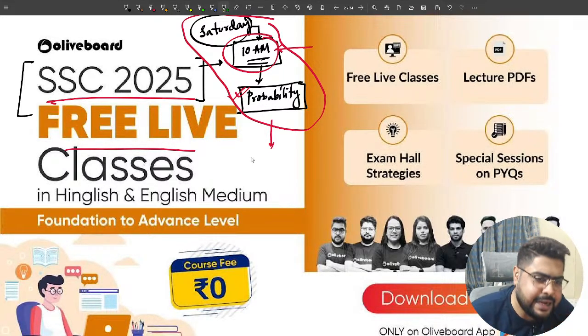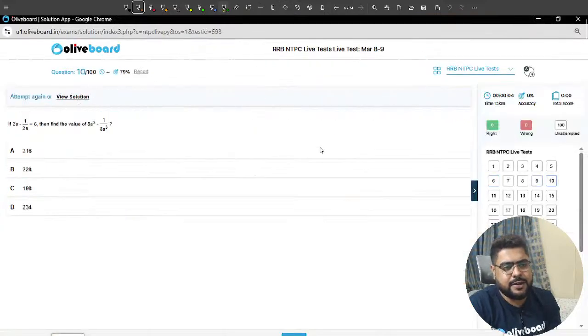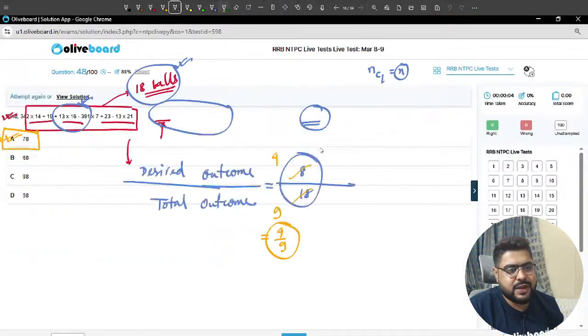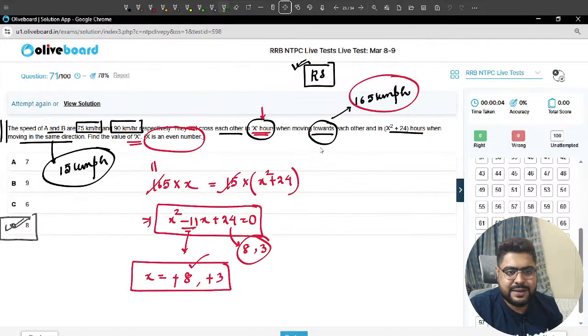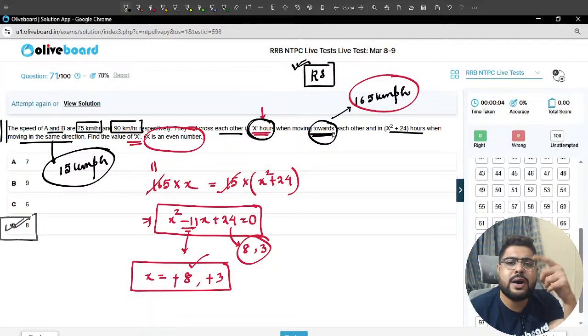Relative speed question, yeah, definitely, Argamita. Why not? I'm more than happy to repeat if you guys are willing to learn. Chalo sir, let's repeat. You see what I am actually saying. X hours they are crossing when they are moving towards each other.